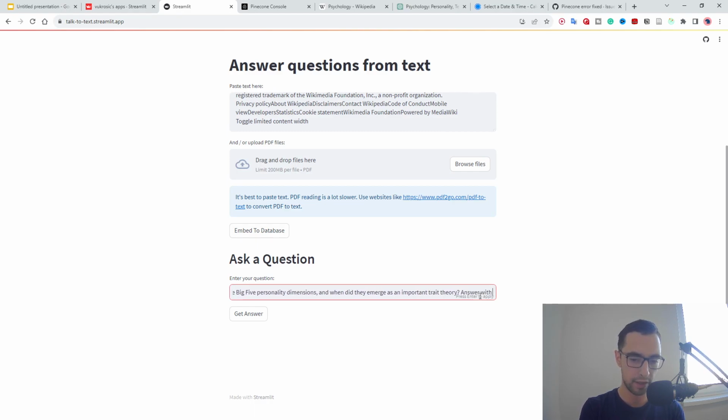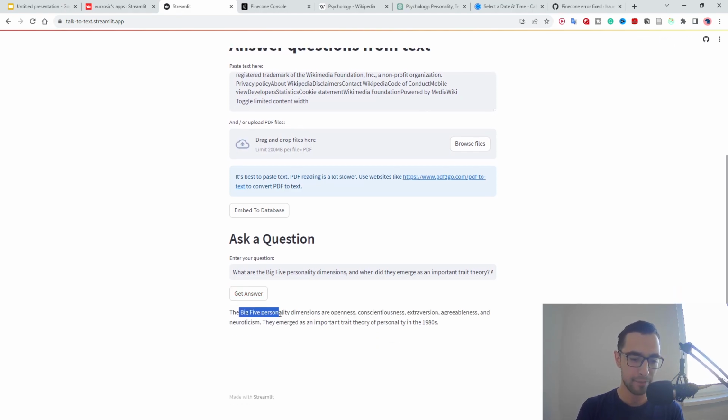So if I say here, for example, answer with a short answer, then this is just saying to GPT to answer with a short answer, and if I say get answer, we're gonna wait for a few seconds. The big 5 personality dimensions are openness, conscientiousness, extraversion, agreeableness, etc. This is the correct answer.